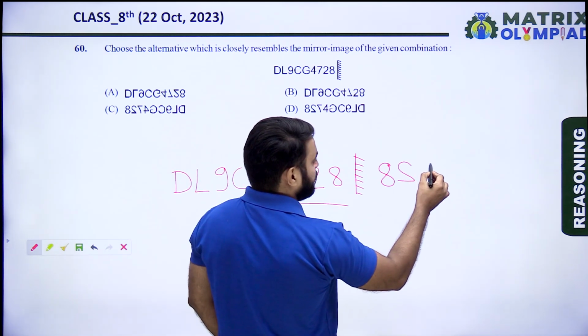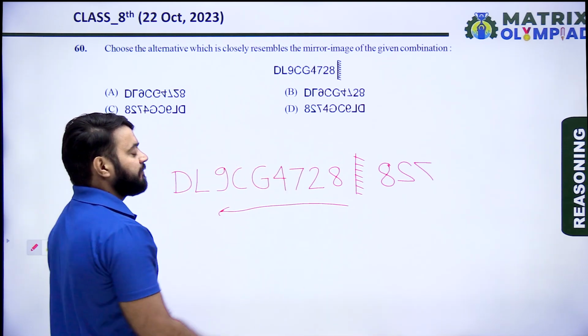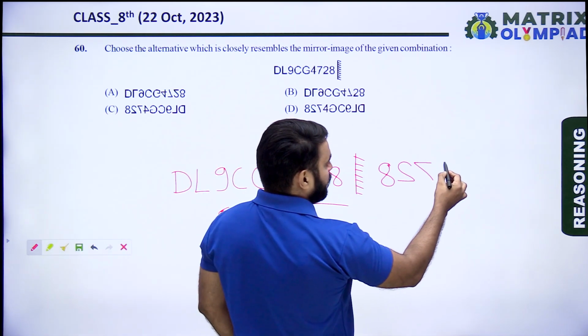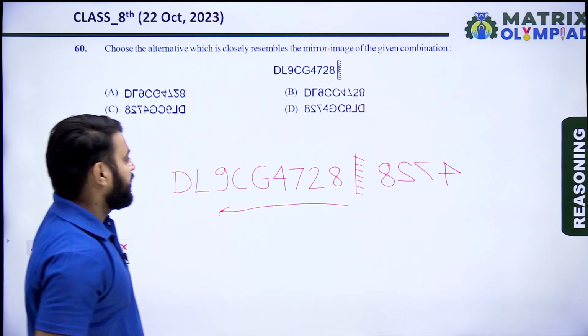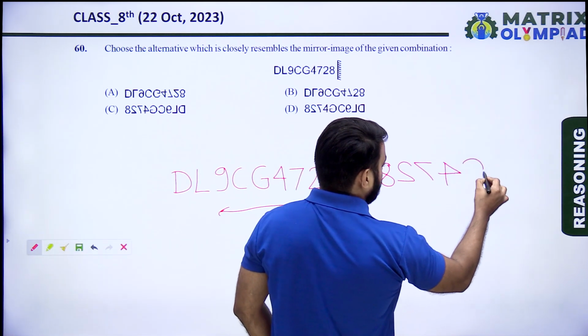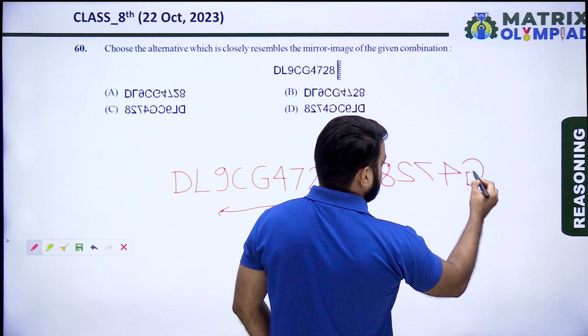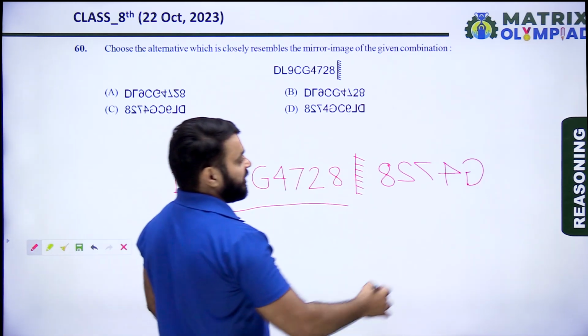So mirror image of 7 looks like as follows. And then find the mirror image of 4. So mirror image of 4 looks like this. Now find the mirror image of G. So mirror image of G looks like as follows. Now find the mirror image of C.